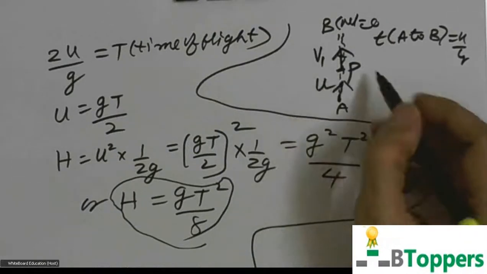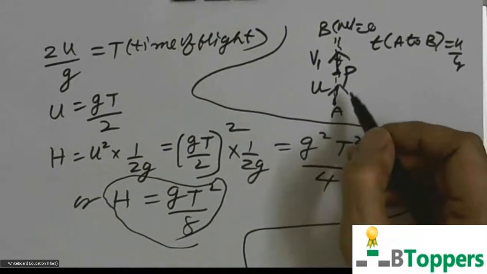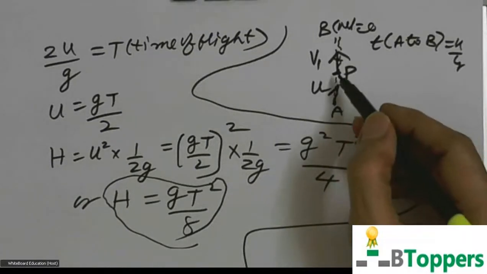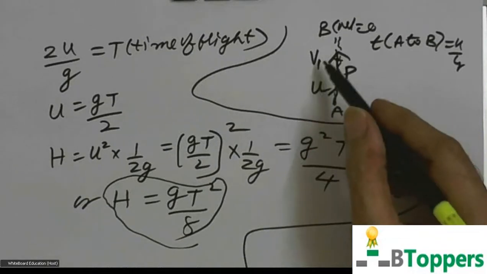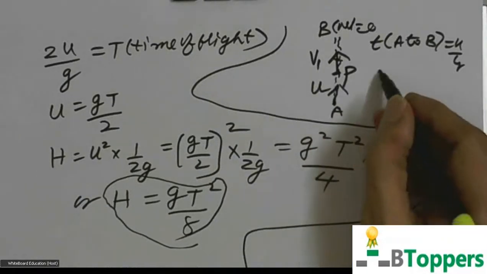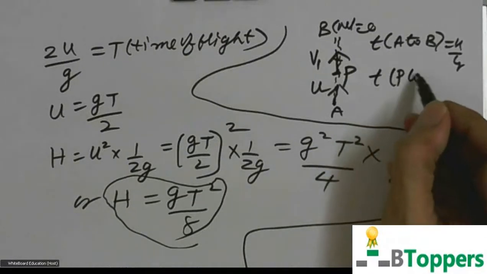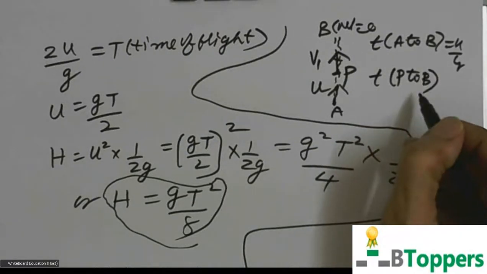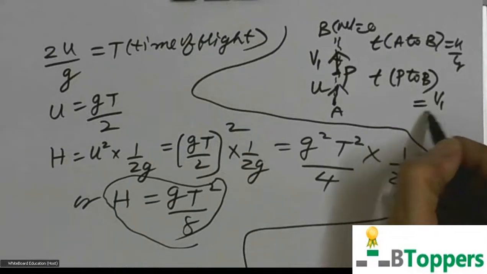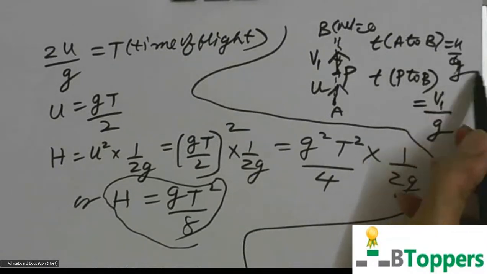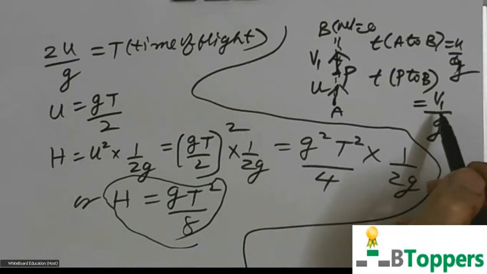Let V1 be the magnitude of velocity at the point P. If you consider the motion above the point P, then you can consider P as the initial position of the body, and initial velocity at P equal to V1. Then time of ascent for motion above the point P, meaning time taken to move from point P to the highest point B, is equal to V1 by G. That means instead of U, we have taken V1 as initial velocity.